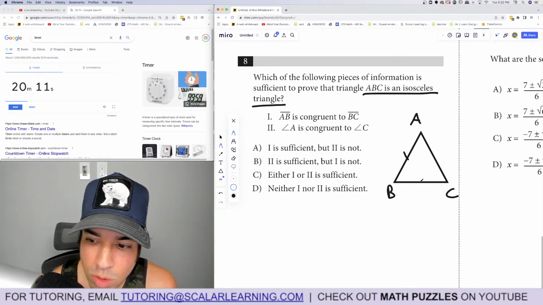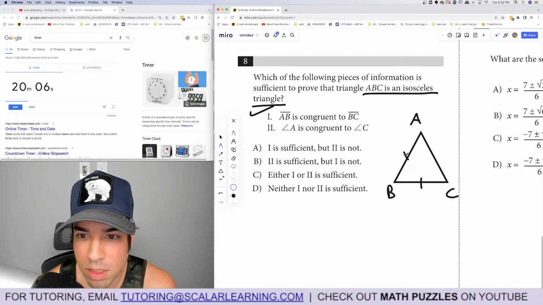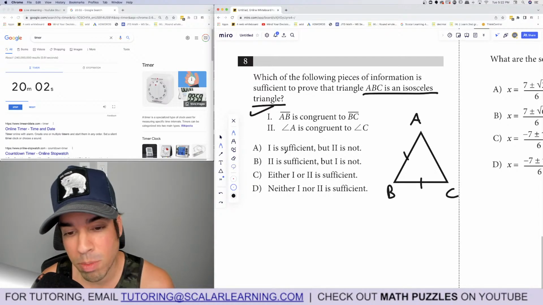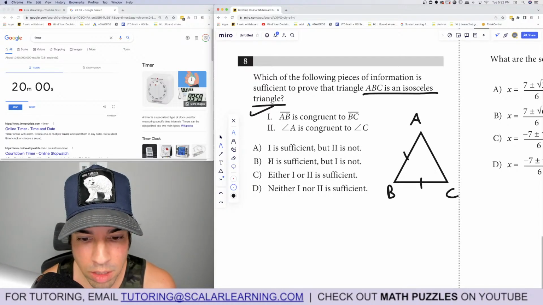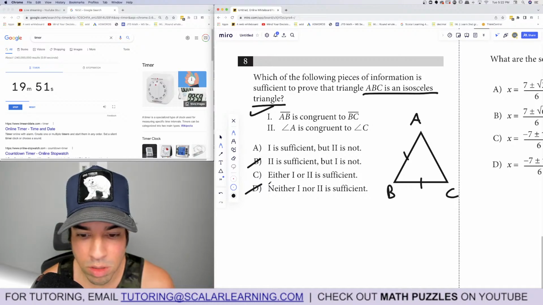AB is congruent to BC. Yes, that is sufficient. Because if you have two equal sides, it's isosceles. Even if the third side is congruent, that's still isosceles, even though it might be equilateral. So 1 is sufficient. That's wrong. I don't need to cross the whole thing up, but that's wrong. And 2 is sufficient, but 1 is not. That's wrong.